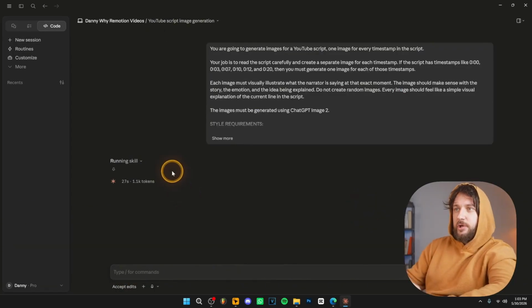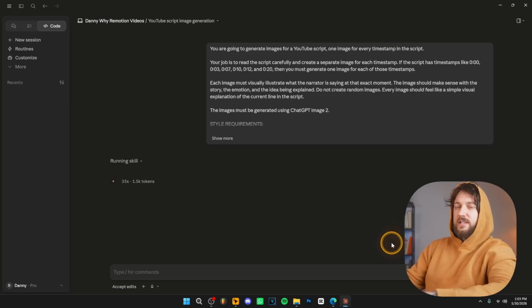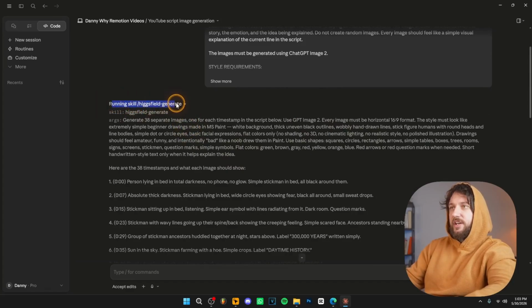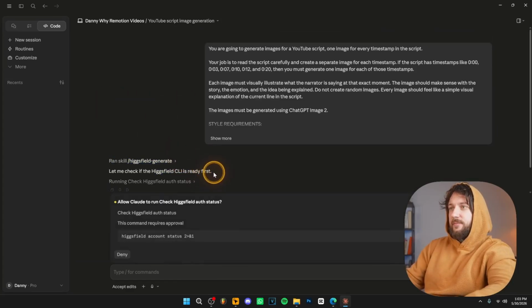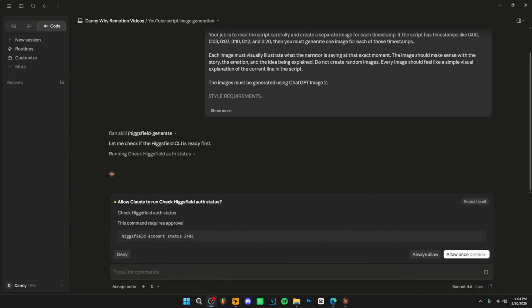As you can see, Claude Code is going to run the skill over here, and this is the Higgsfield skill. Then it's going to ask you to allow access to the terminal a bunch of times. You just click allow, and once that's ready, Claude Code is going to start generating the images. As you can see over here, running skill Higgsfield generate, and it's generating the images. It's asking me to allow access. I don't think you can see it. Let me move my webcam. So as you can see over here, allow once or allow always, click always allow, right?